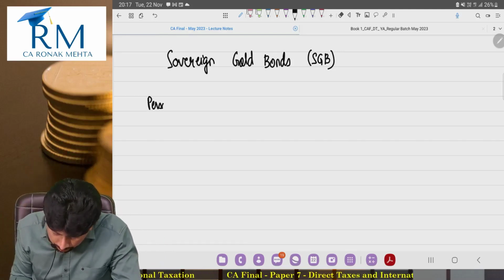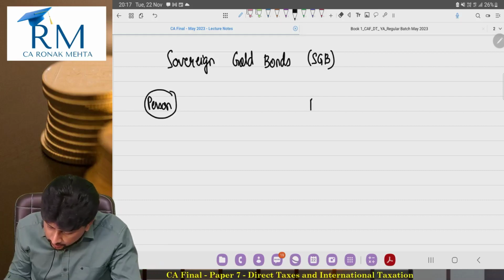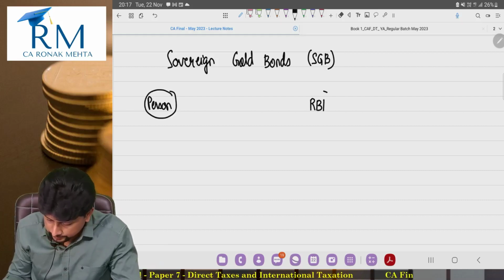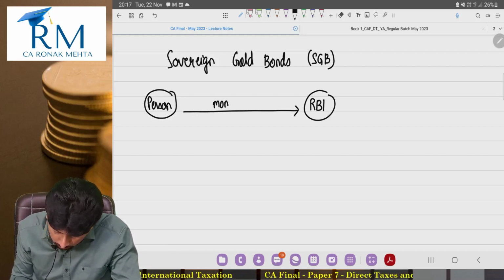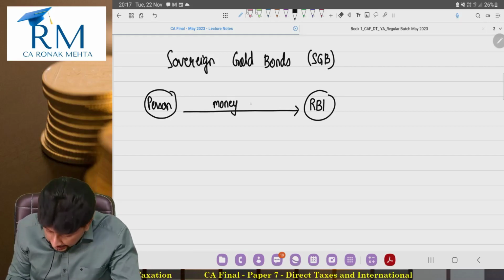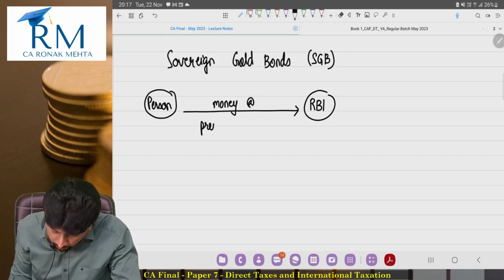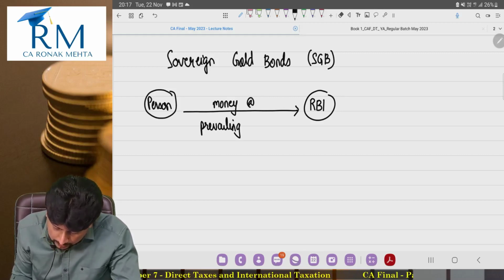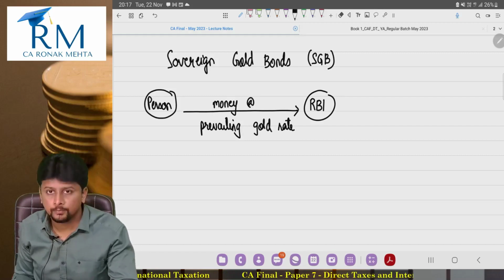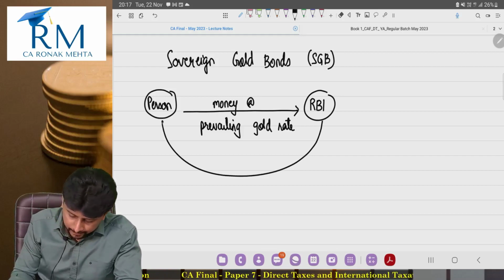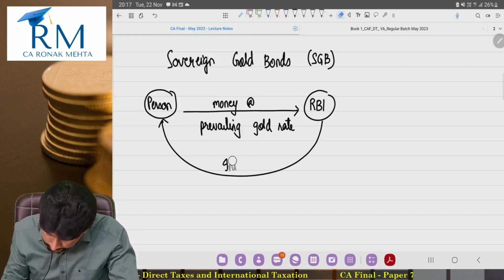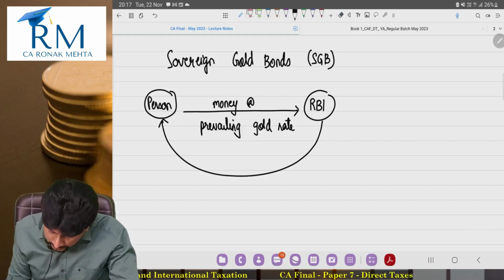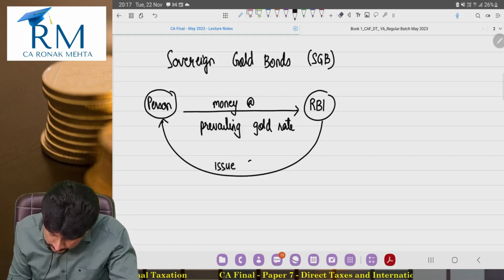Come to us, RBI on behalf of the central government. Give money, and you give money at the prevailing gold rate. RBI will issue this sovereign gold bond.